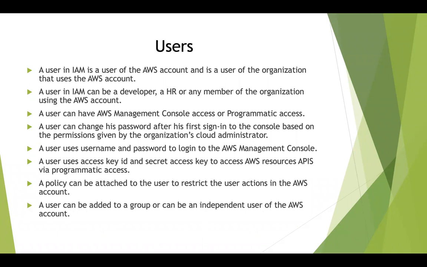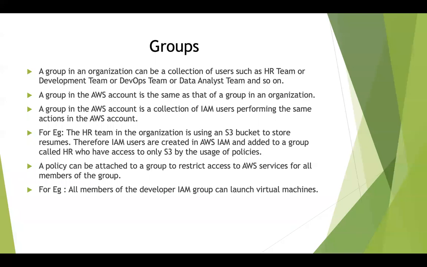An example can be a user can be part of the HR group, or at the same time, the user can also be an independent user, such as a cloud administrator who's just an independent user in the AWS account who takes care of the entire organization and its services. So similarly, when it comes to group, a group in an organization can be a collection of users. It can be an HR team, it can be the development team, it can be the DevOps team or the data analyst team and so on. Depends on how the organization wants to view their hierarchy.